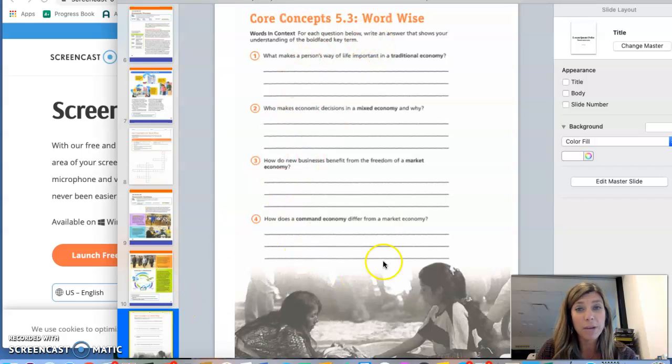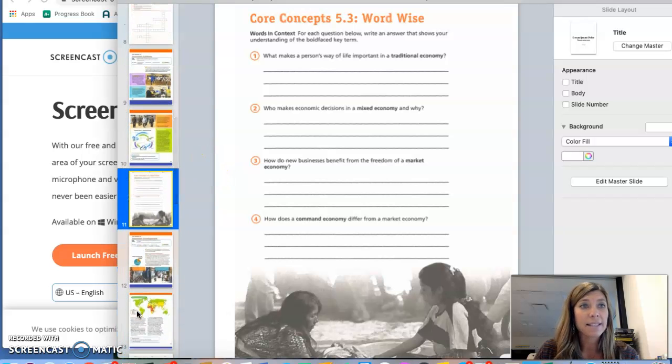Okay, so you actually do not need to do this paper. You only needed to do the page that had the crossword puzzle on it. And that's it for this one.